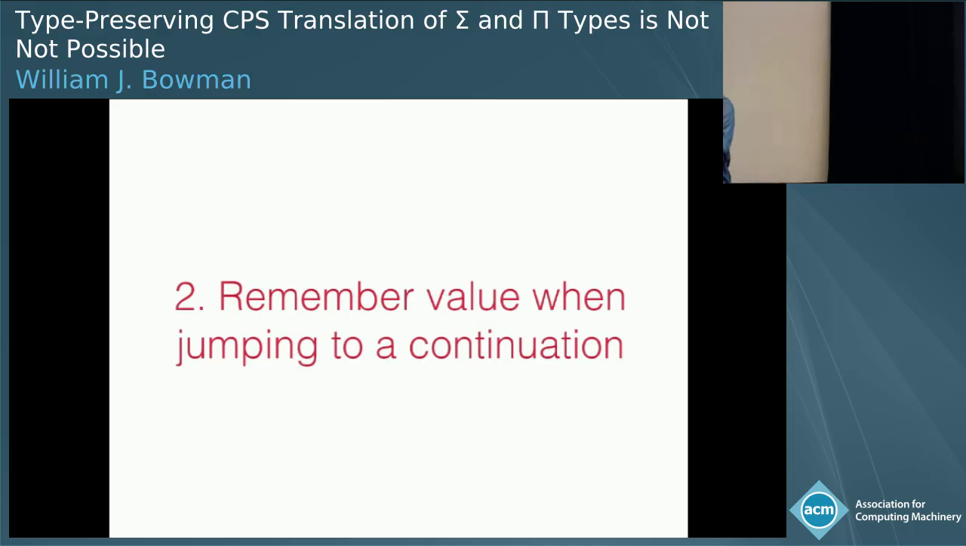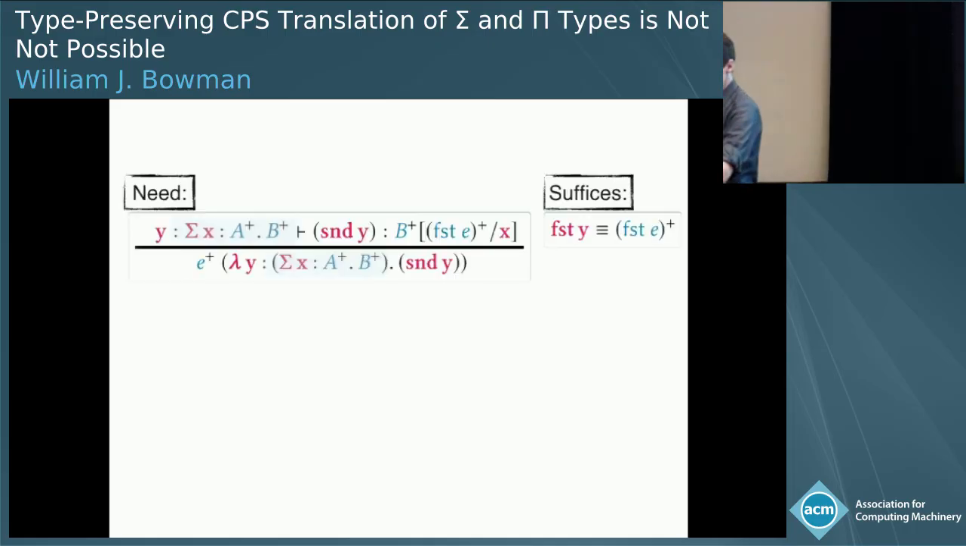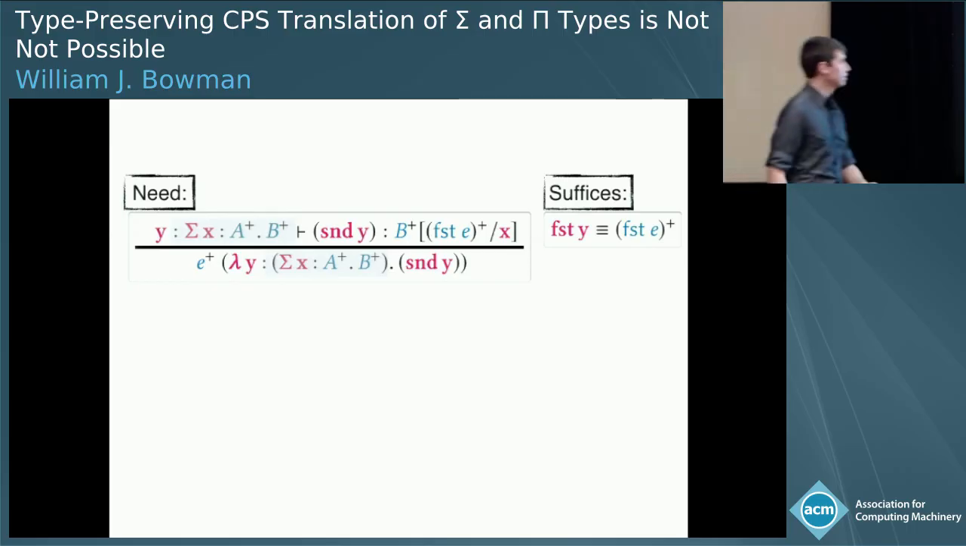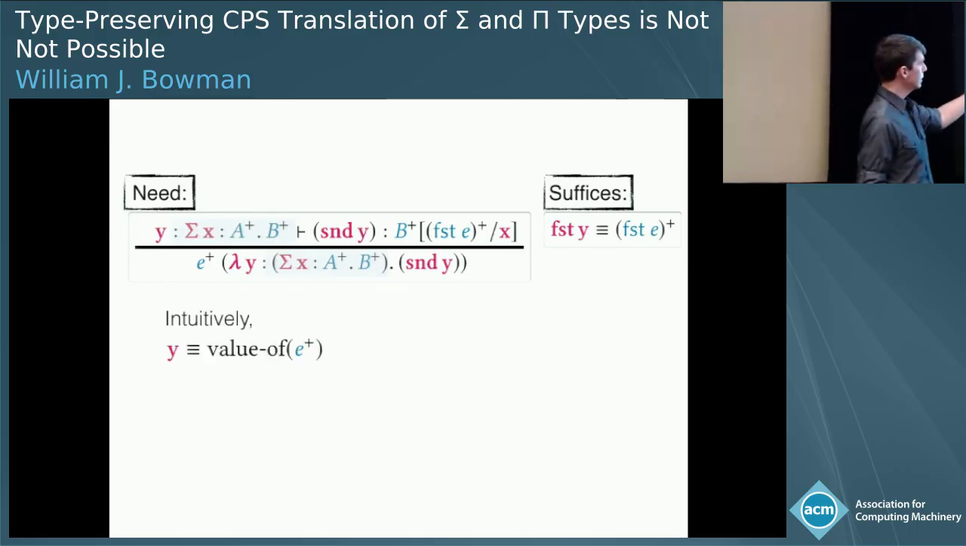And we need to figure out how to remember that value when jumping to a continuation. Okay, so back at our example, what was happening is intuitively y in the body is equal to the value of E+.